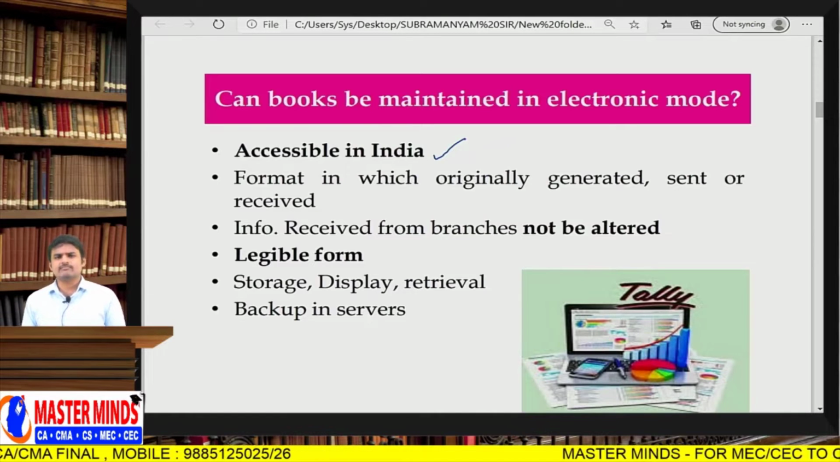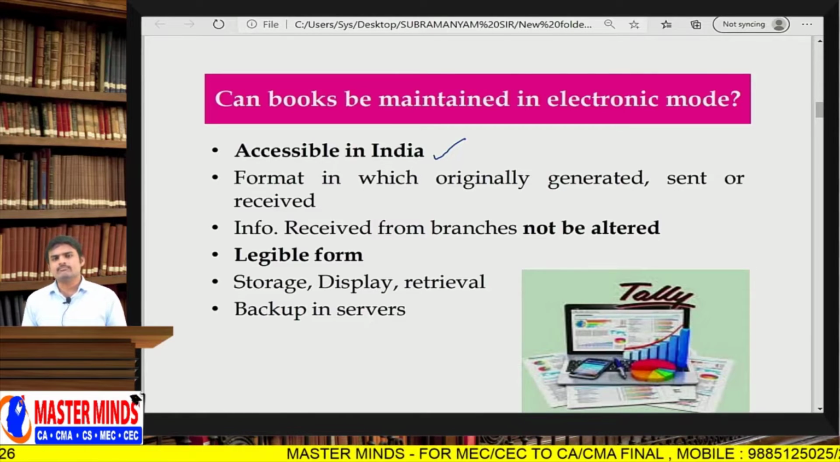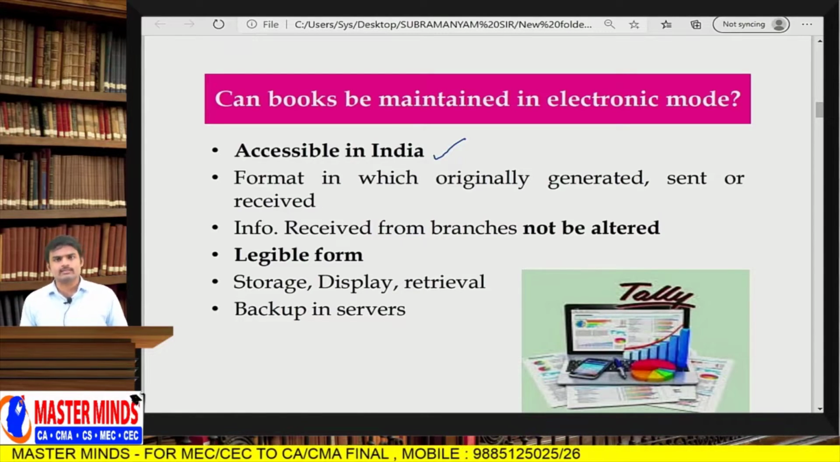For example, a simple example: PUBG was banned all over India. Now if you log in to the PUBG account from an Indian server, you will not get the account. It will be banned like that, and some pop-up message will be displayed. Like that, access to books of accounts should not be blocked. If you are accessing books of accounts from India, there should be access and there should not be any pop-up saying access denied.